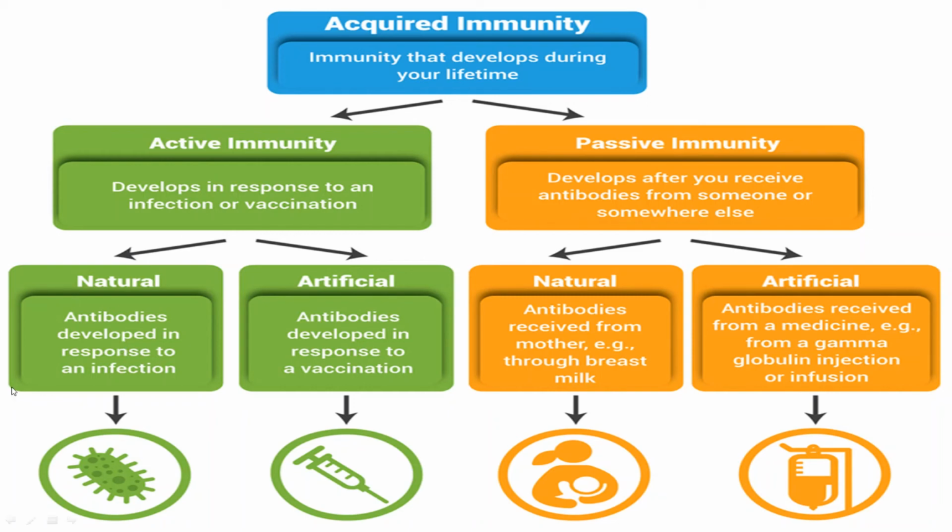So this kind of self-defense mechanism is called natural active immunity in case of acquired immunity.